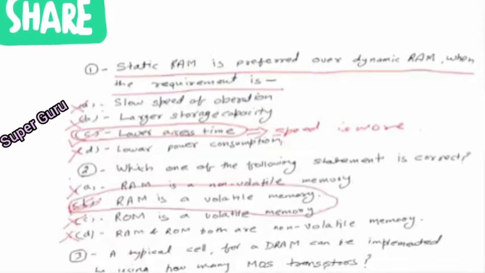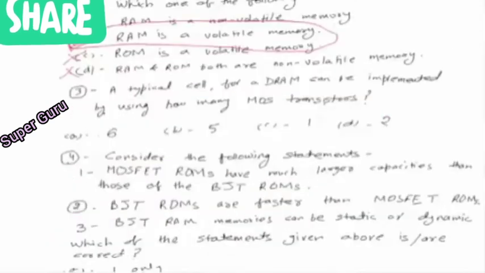We see the third question. A typical cell for a DRAM can be implemented by using how many MOS transistors? We have just seen the implementation. We have just seen the dynamic RAM, DRAM. We use only one NMOS. So option C is right for that.